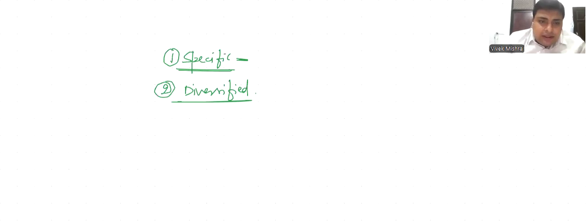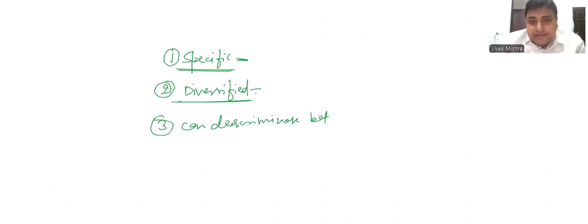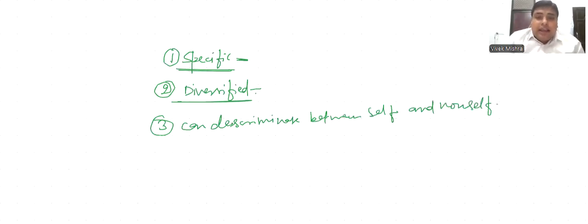Third, it can discriminate between self and non-self. This type of immunity has a very important property of discrimination.